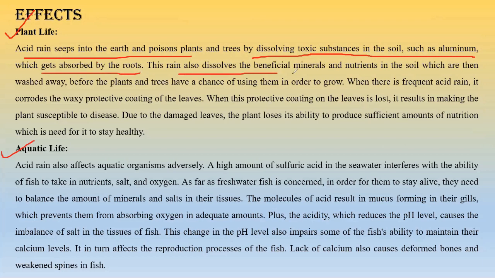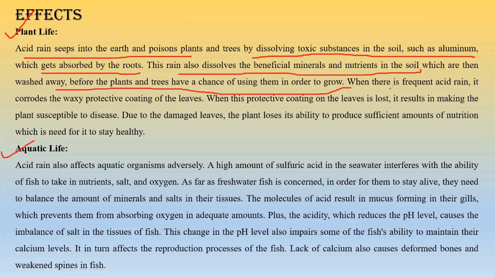This rain also dissolves beneficial minerals and nutrients in the soil, which are then washed away before the plants and trees have a chance of using them in order to grow. So before the plants and trees use the nutrients present in the soil, these nutrients are dissolved by the acid rain and washed away. The trees and plants will be starving for nutrients, because the nutrients have been washed away due to acid.